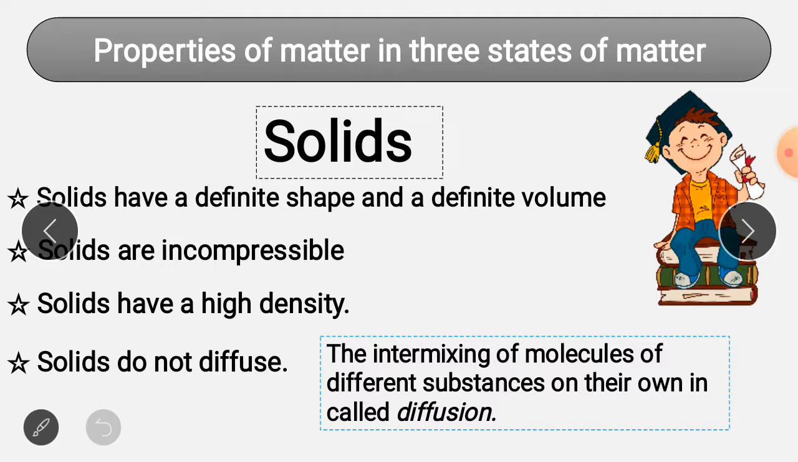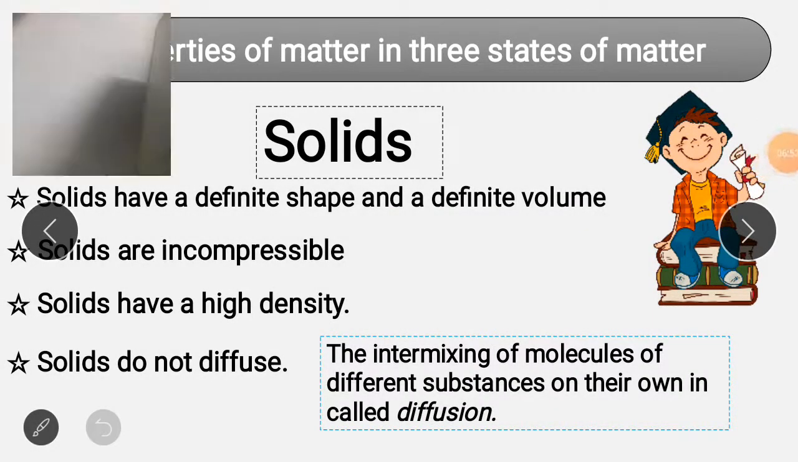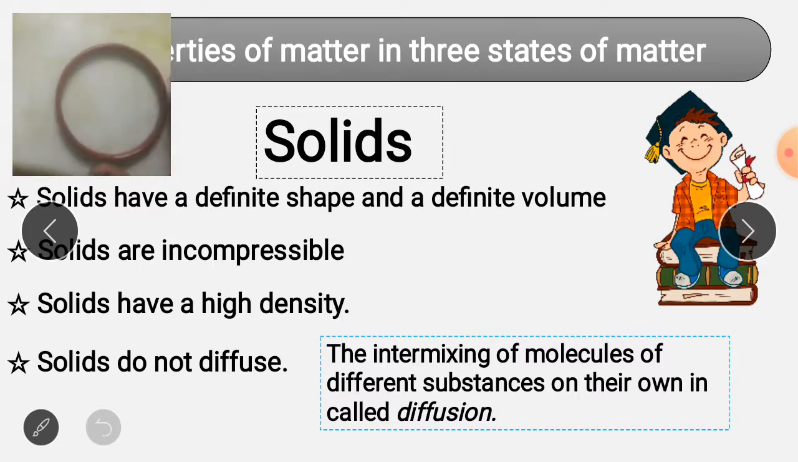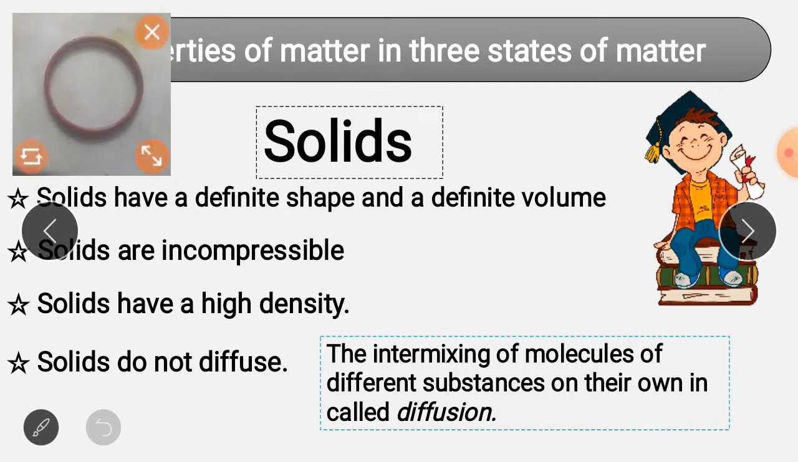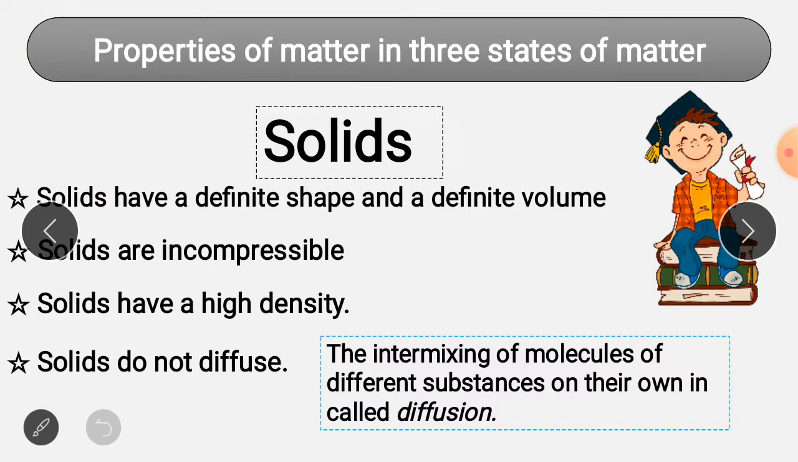How can I show you a definite volume? Let me show you. Anything you have, like I have this bangle with me. When I keep it here, it is taking this much space. And when I keep it somewhere else, like over here on my table, it will take the same amount of volume. So this means that solids have a definite volume.